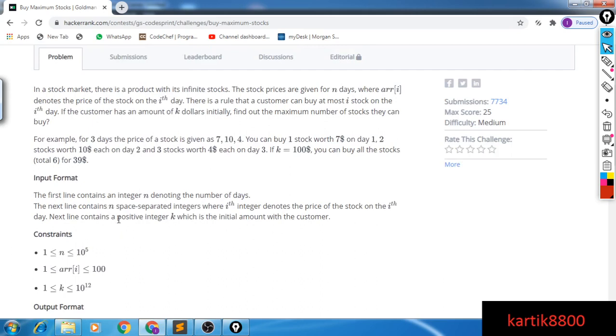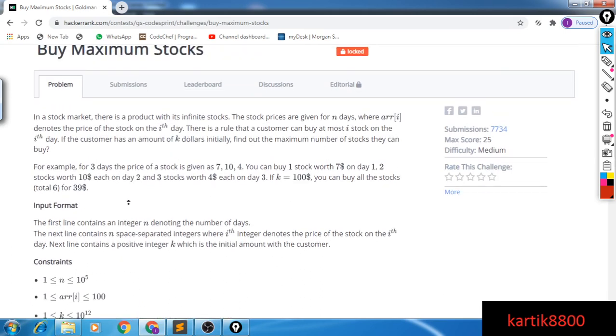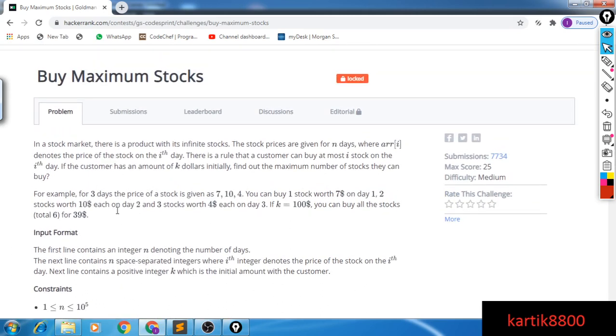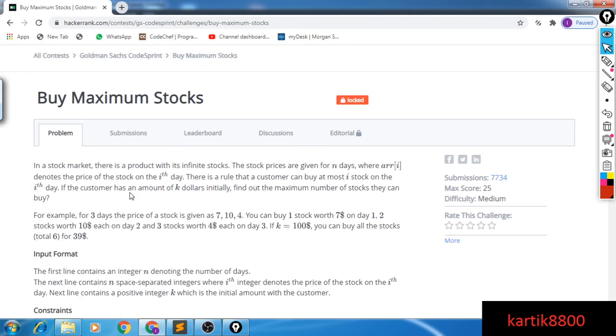So if you have already given it a thought, here is a spoiler: this is not dynamic programming, and it's much easier than dynamic programming. The problem says that you are given n days, and on the ith day you can buy at most i stocks. So on day number 1 you can buy at most 1 stock, on day 2 you can buy at most 2 stocks, and so on till the nth day you can buy at most n stocks.